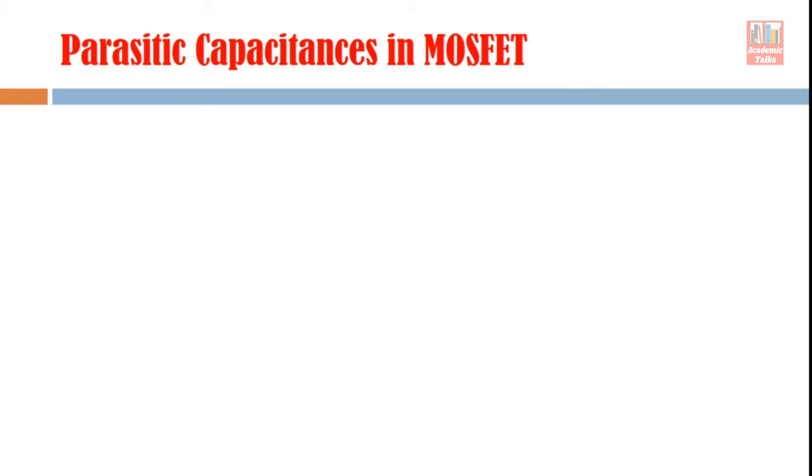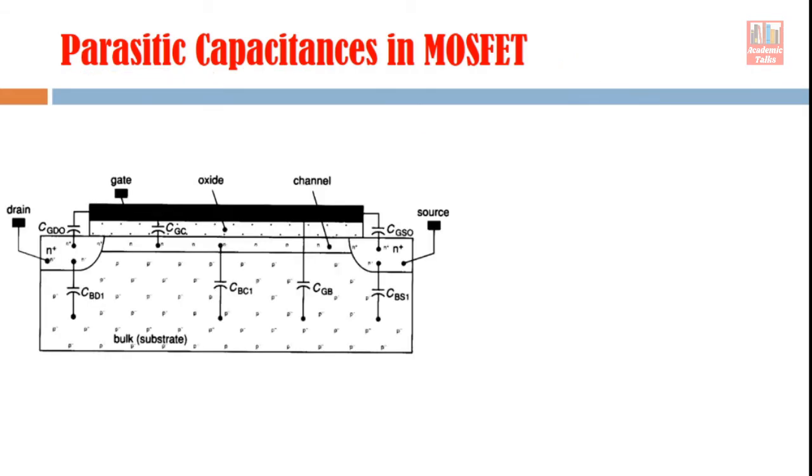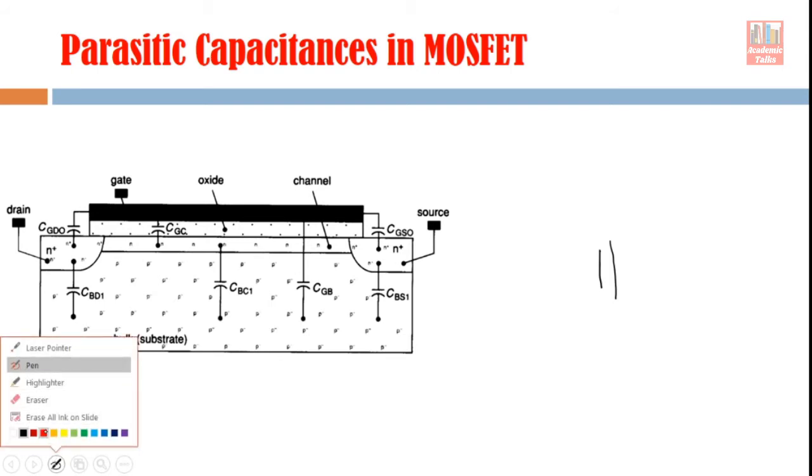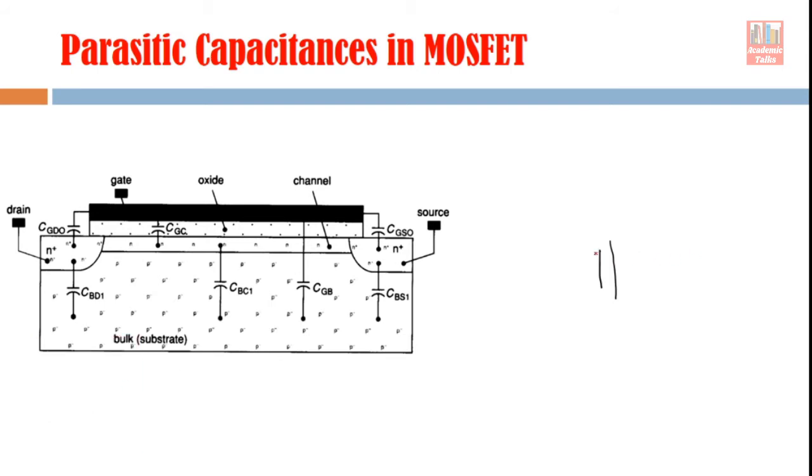Now we have to see how these capacitive components present in the MOSFET device will affect a circuit which contains a MOSFET. So we will start with the symbol of a MOSFET device, and then we will connect these capacitive components in that MOS symbol. Let's change the color. Suppose this is our MOS device.